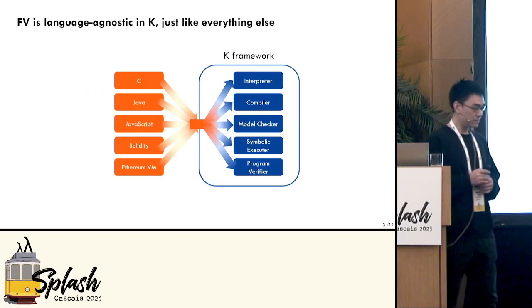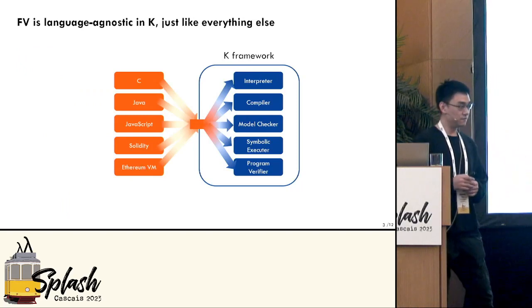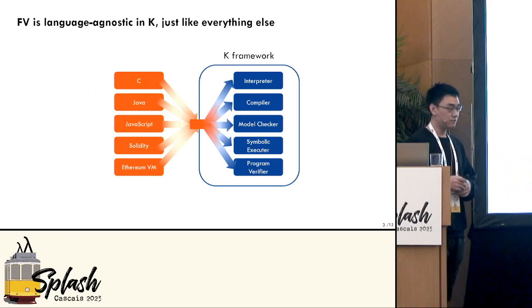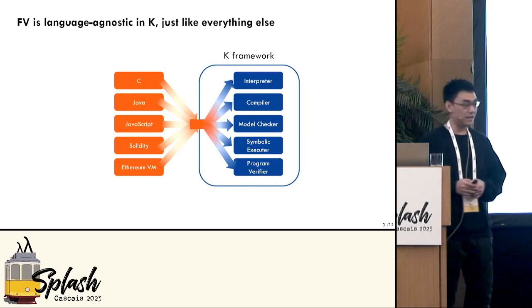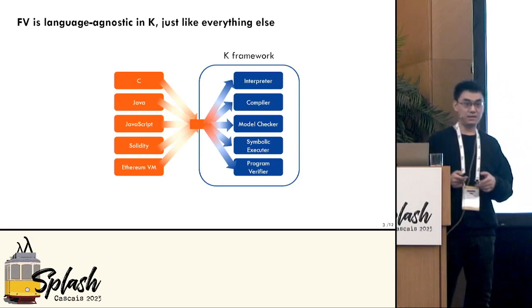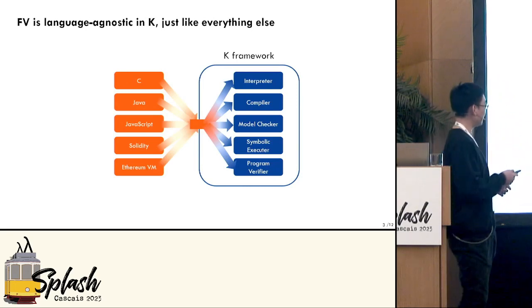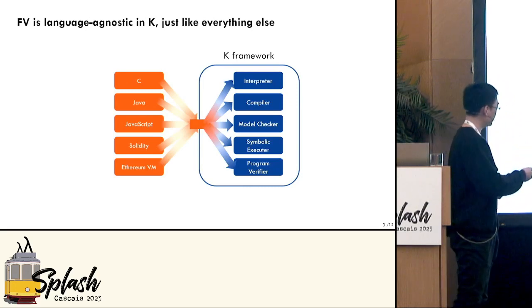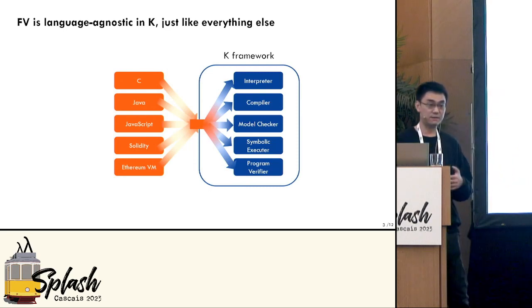So the first thing I want to say is about K. So formal verification is done in a language-agnostic way in K, just like everything else. So as you can see on the right, this is the K framework. It's a collection of these language tools. We have interpreter, compiler, model checker, symbolic executor, and of course, a program verifier.